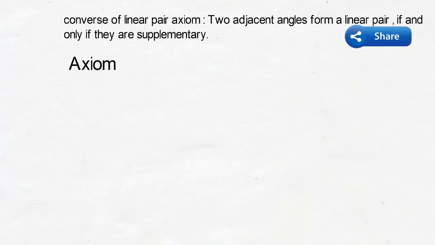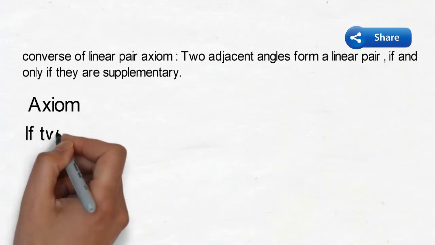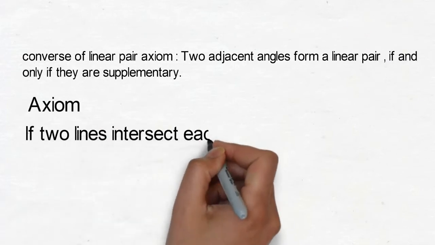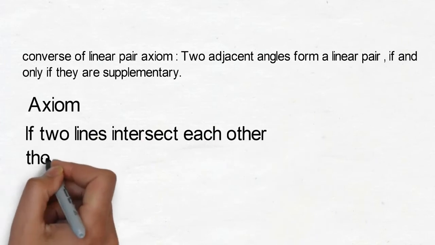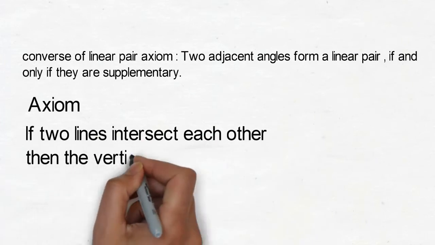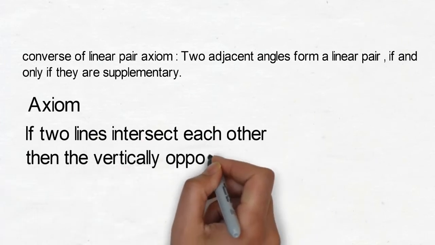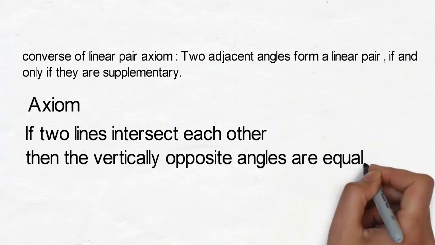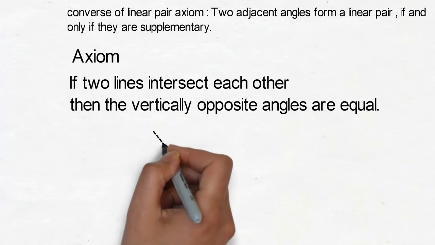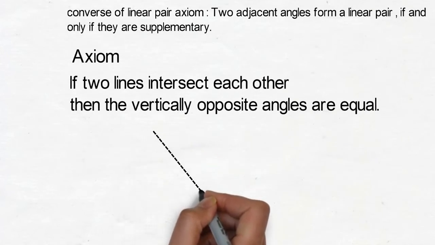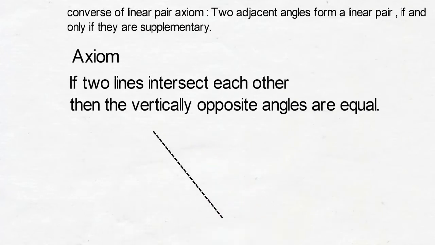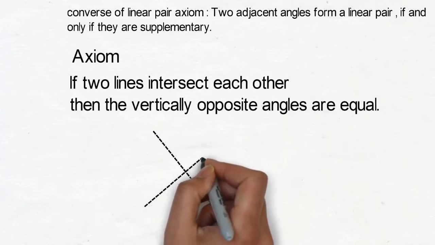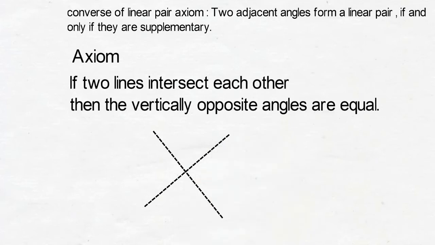Next statement of axiom: if two lines intersect each other, then the vertically opposite angles are equal. So let us take the figure. This is a line. This is another line which is intersecting it. Intersecting means both of them are meeting at a point.